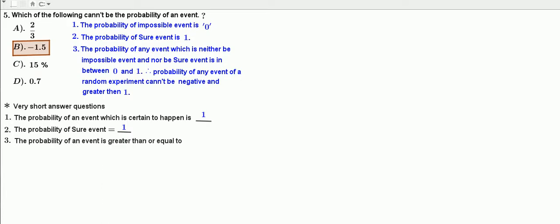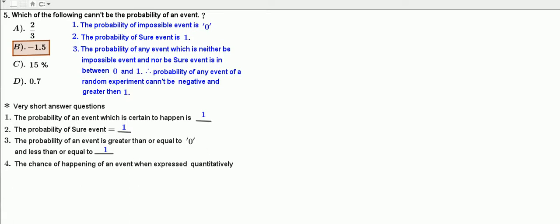The probability of an event is greater than or equal to 0 and less than or equal to dash. Answer is 1. The chance of happening of an event when expressed quantitatively is called dash. We know that the chance of happening of an event when expressed quantitatively is called probability.